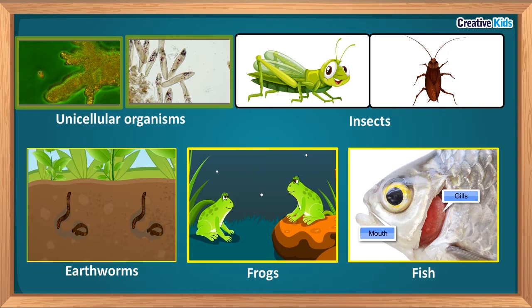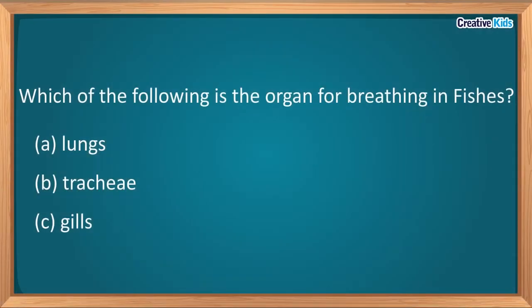Now I am going to ask you a question. Which of the following is the organ for breathing in fishes? Lungs, trachea or gills? Absolutely correct. Gills. The fish breathe through gills.